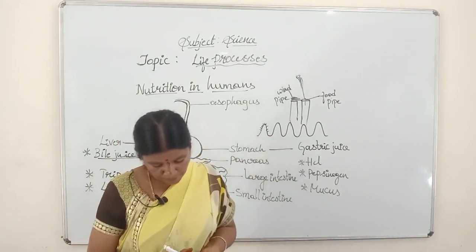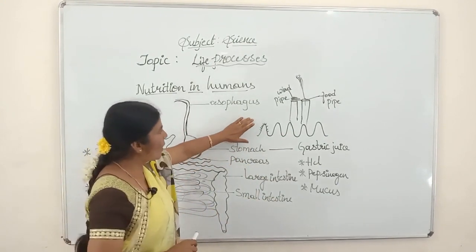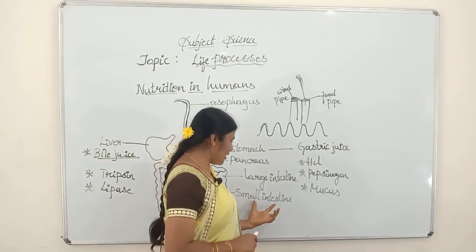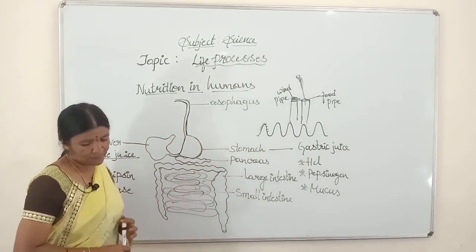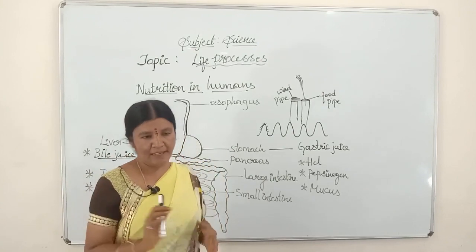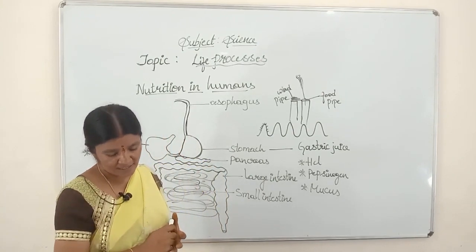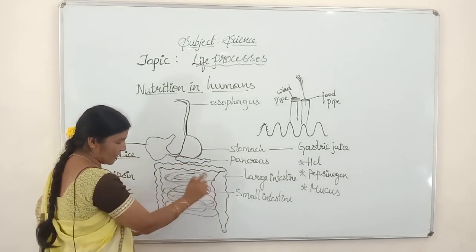After the food enters, complete digestion takes place in the small intestine. Now the food enters the large intestine, where no digestion takes place. Only absorption of water takes place in the large intestine.